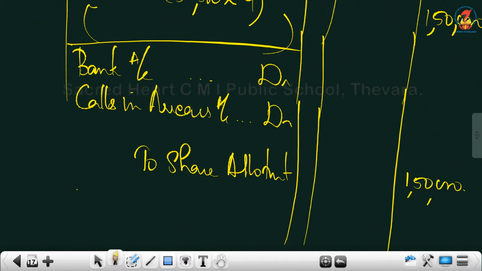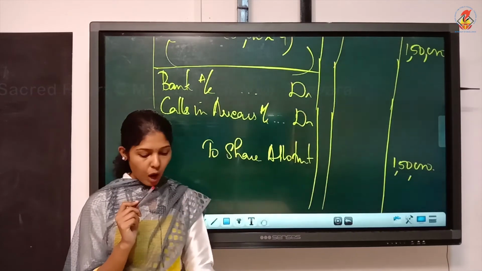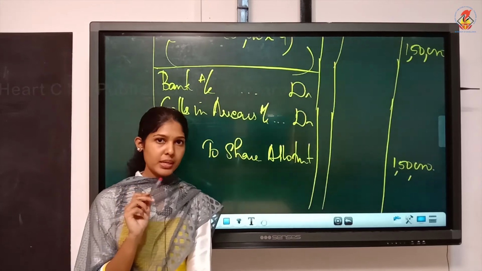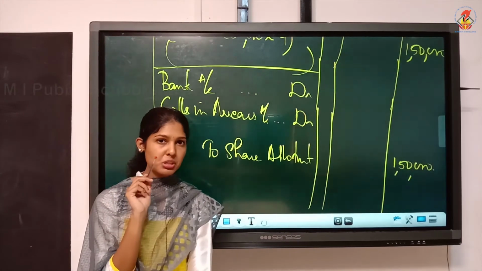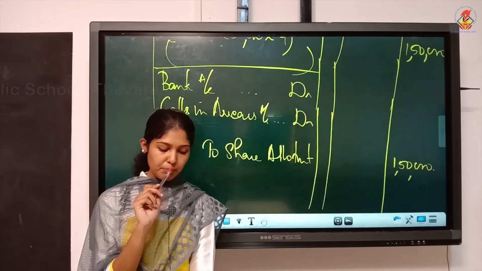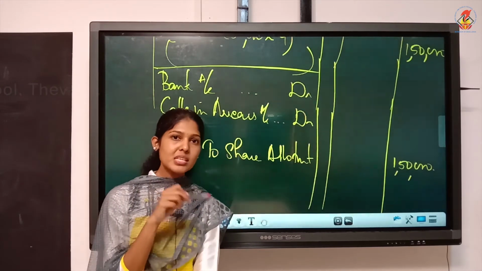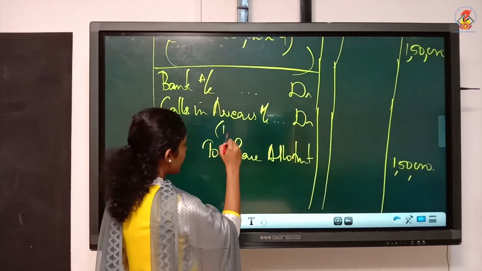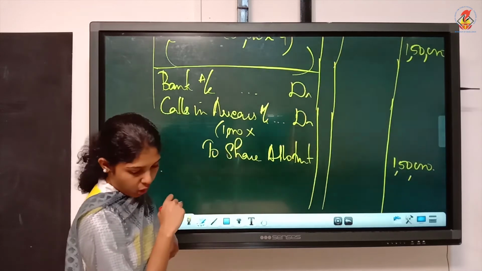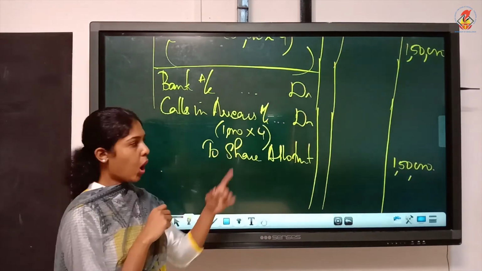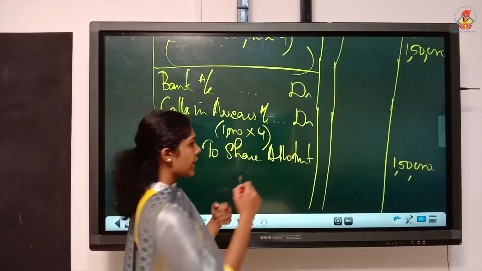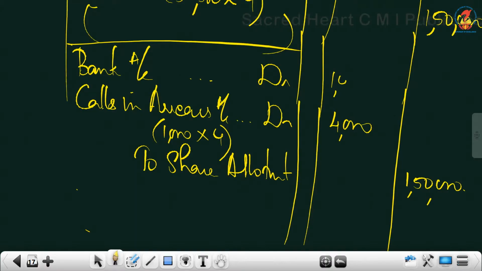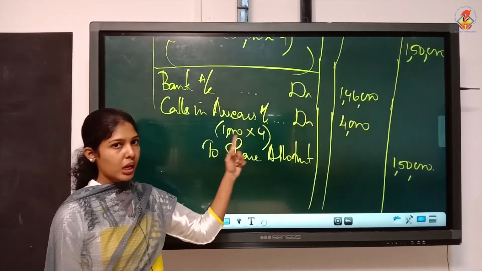Calls in arrears means what we did not receive. On how many shares is Ashok not paying the allotment money? You should take the figures carefully. Ashok is not paying on 1,000 shares. What does he fail to pay? He fails to pay the allotment money of 4 per share on 1,000 shares. So calls in arrears will be 4,000. So the rest will be 1,46,000. Balance you can write for bank. Understood? This is how you have to compute the calls in arrears.